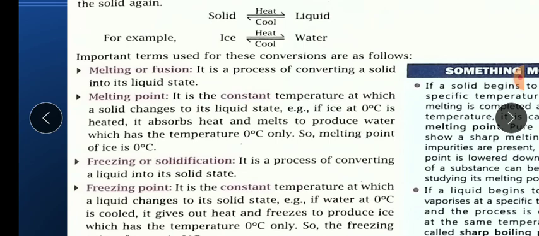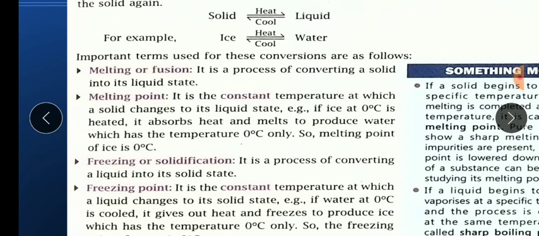Now here you can see the pink terms. A few terms are given that you should know. The first one is melting or fusion. What is the meaning of melting and fusion? Melting, or fusion, is a process of converting a solid into a liquid state. We can easily understand that a solid substance is directly converted into a liquid substance by absorbing heat. So for this conversion of solid into liquid, we use the term melting or fusion.